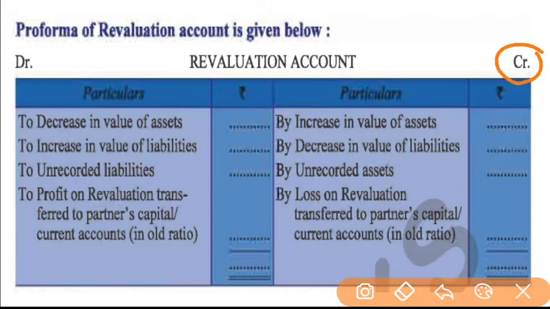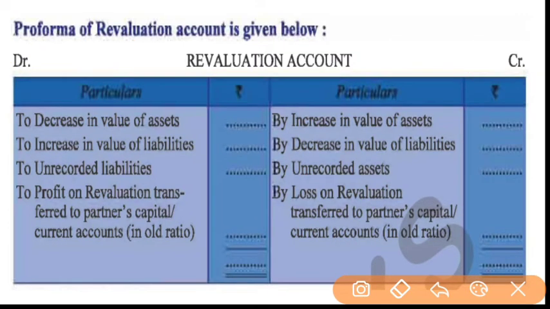Now what will we write on the credit side and what on the debit side? Any kind of profit will be credited and any kind of loss will be debited. With the profit there will be incomes also, and with the loss there will be expenses also. So all the profits and incomes will be credited and all the losses and expenses will be debited. And what will be the incomes or profits? When there is an increase in value of an asset, we will write the difference, whatever the increase is. So increase in the value of an asset will be credited, and decrease in the value of a liability will be credited.